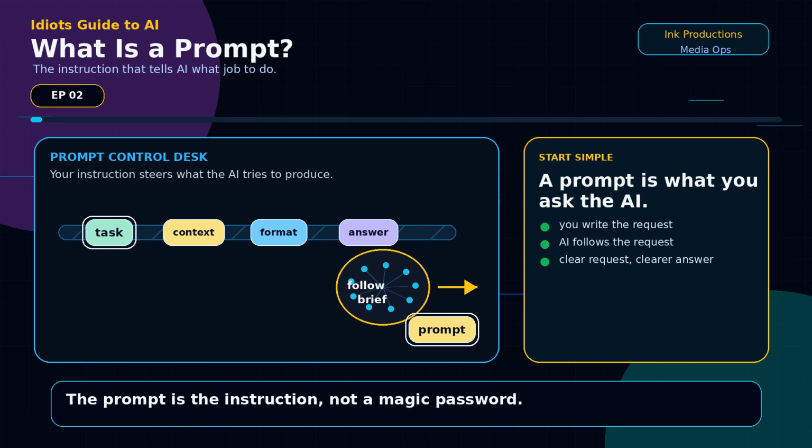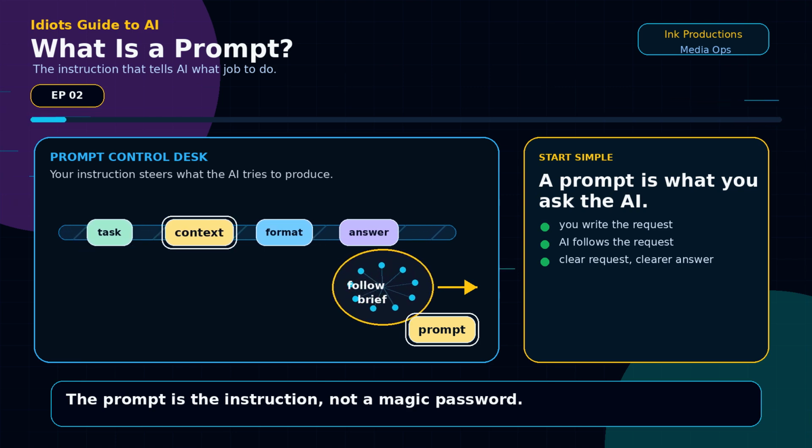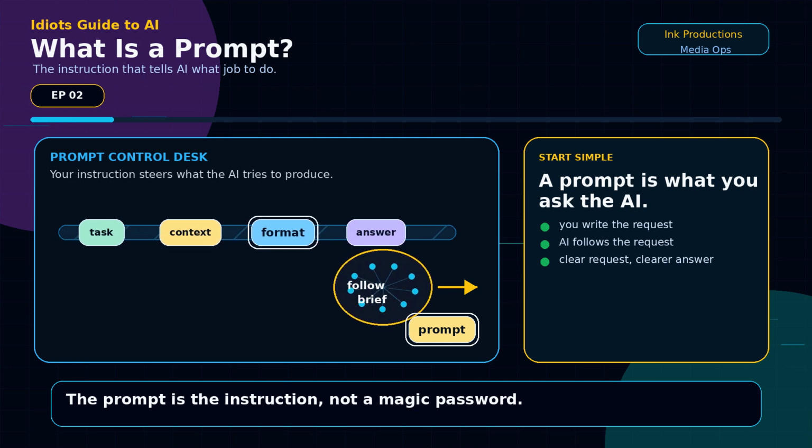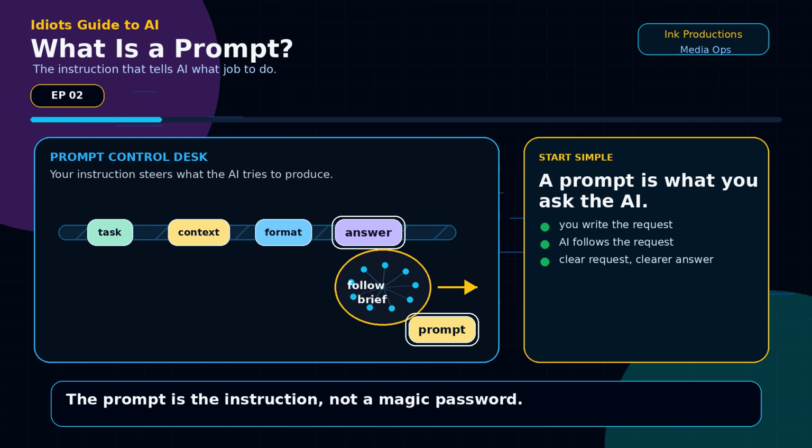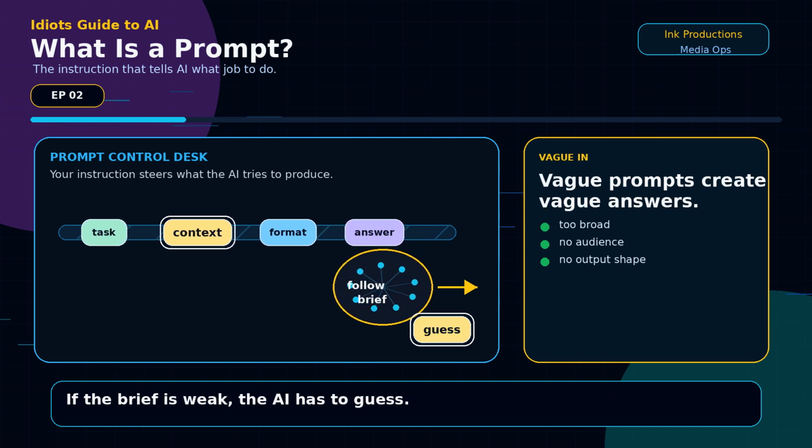In episode 1, we said an AI chatbot writes back when you ask. Now let us name the thing you ask with: a prompt. A prompt is simply your instruction to the AI. If the instruction is vague, the answer usually comes back vague.